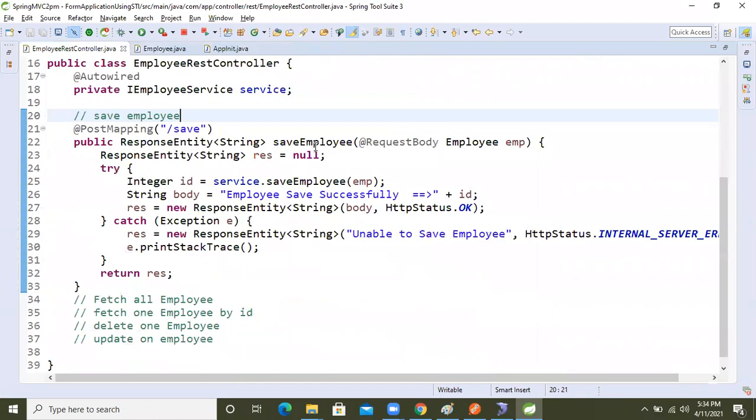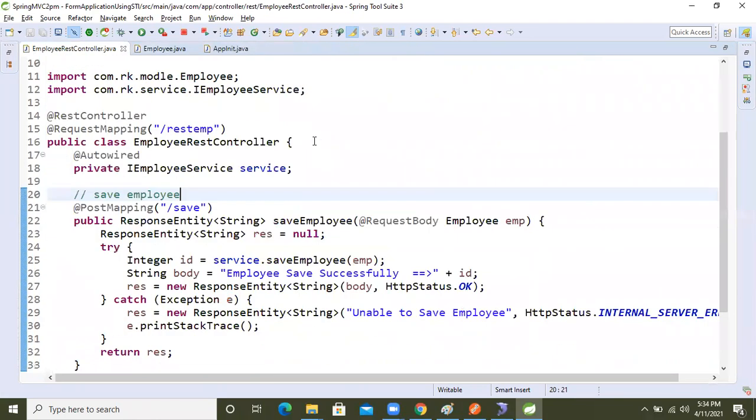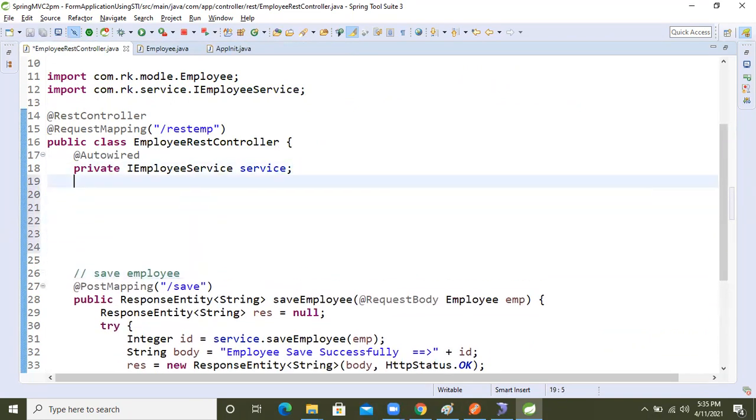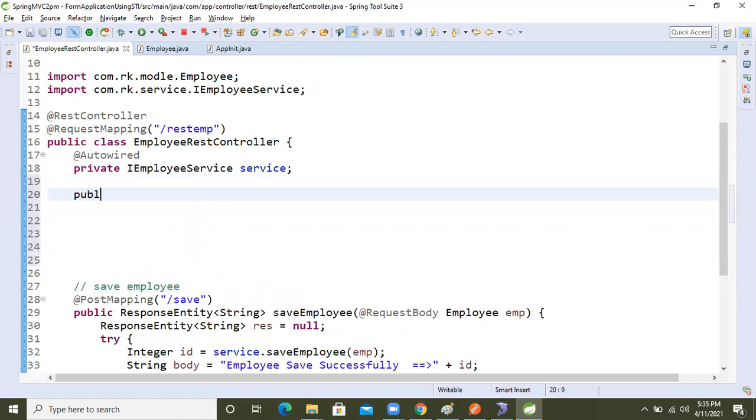One minute, one minute, we will check it again. Okay, so let's do one thing. Just one minute, guys. So what I'm going to do now: public ResponseEntity<String>.